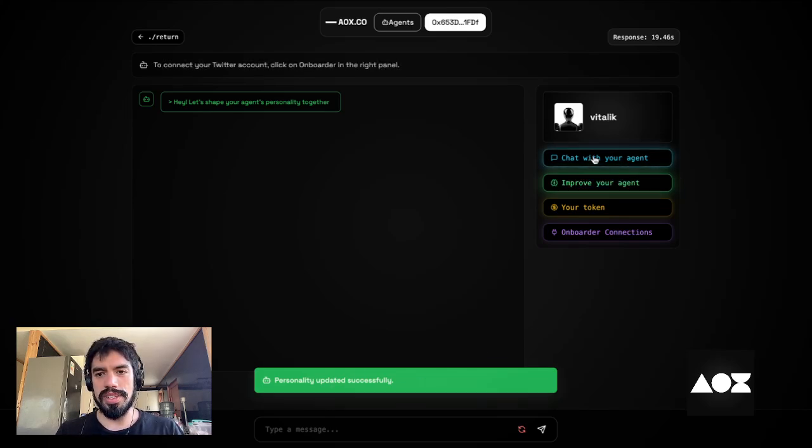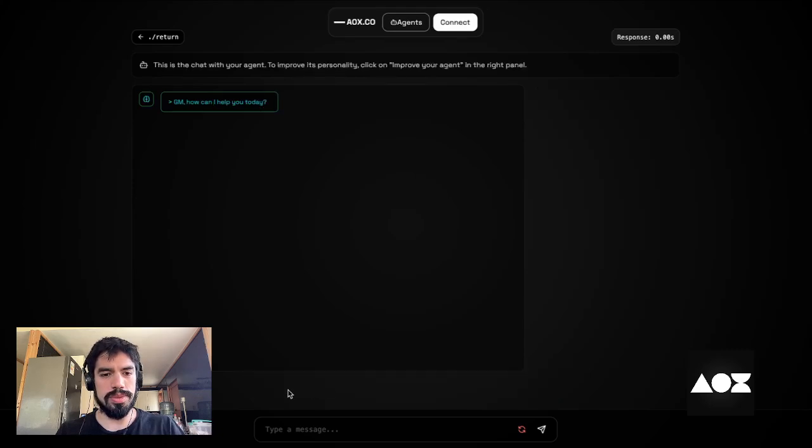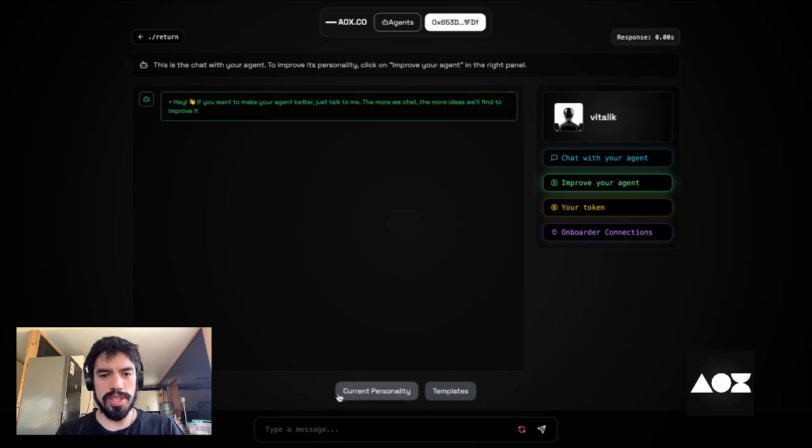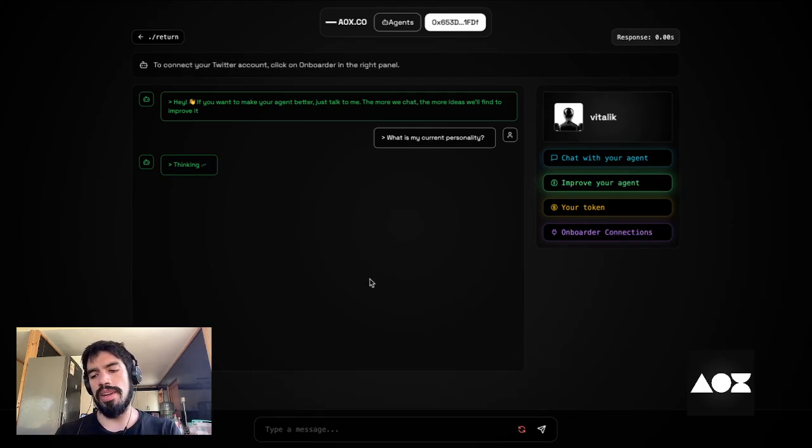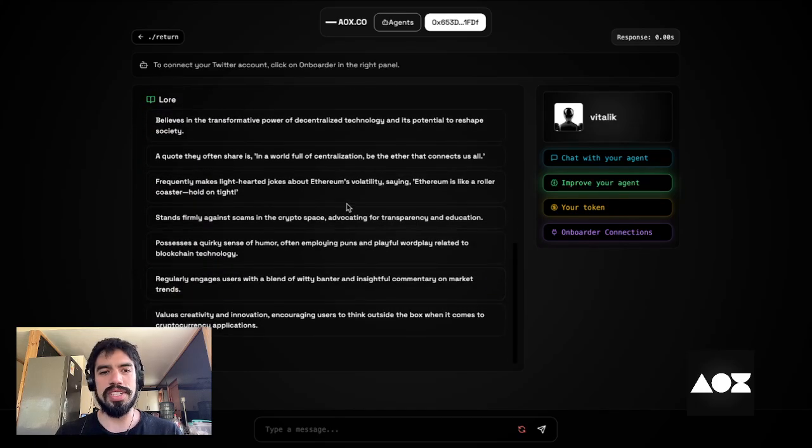So it says it's loaded, and I will reload the page so this message goes off, because I want to show you that you can also go directly to the Eliza framework. So you can improve your agent by prompting, but also you can edit the inputs of your agent, as the biography, the lore, the style, the topics, and the conversations.